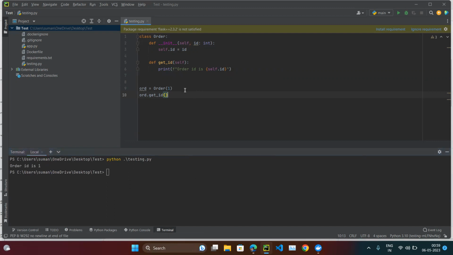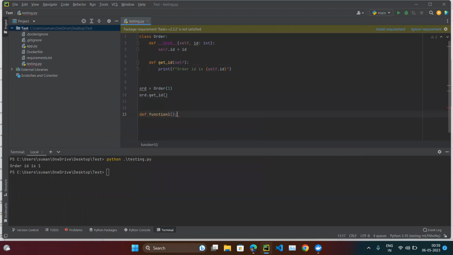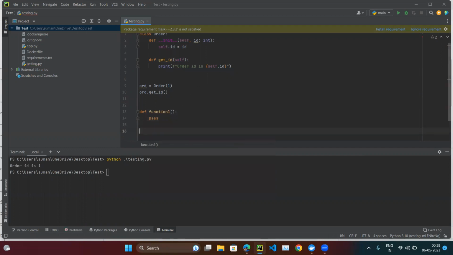But what is self? When we are calling this get_id, we are not passing any argument, but here it is accepting some argument. So which is that argument? Whenever you define some function, how do you define it? Let's suppose it does something, and if you have to call that function, you call it like this. This function is not accepting any argument, so you call it without any. Let's suppose if it accepts some argument abc, then you have to pass some argument.